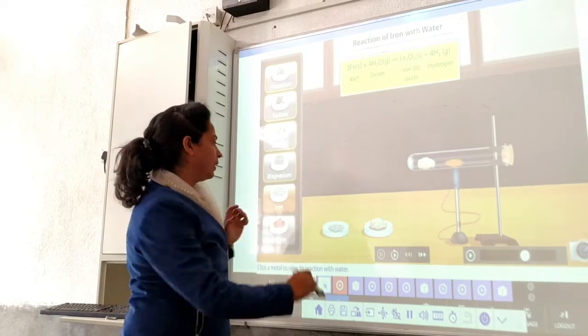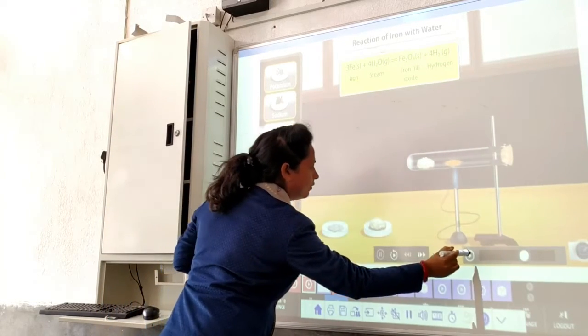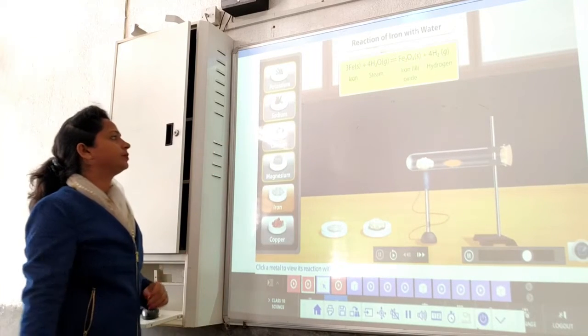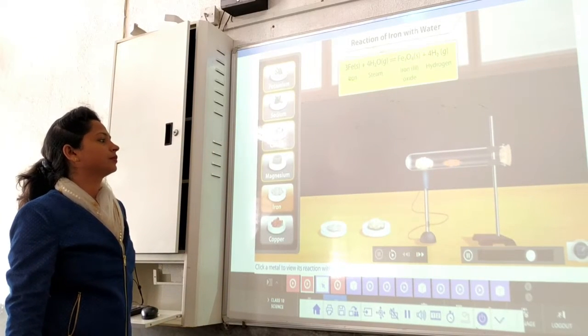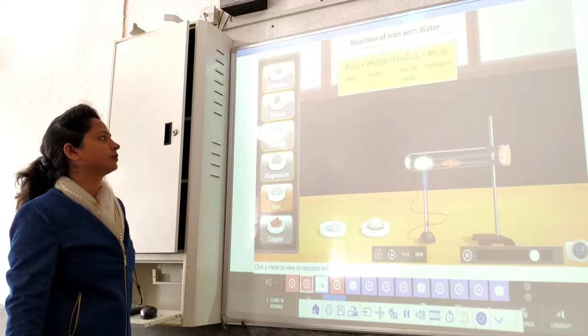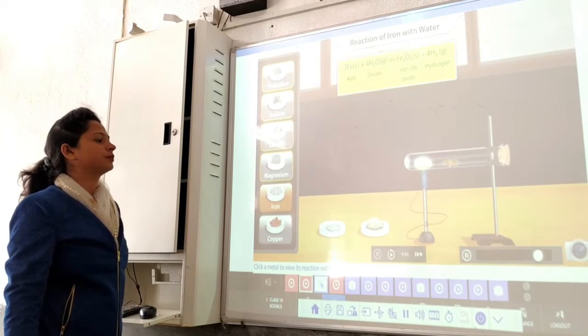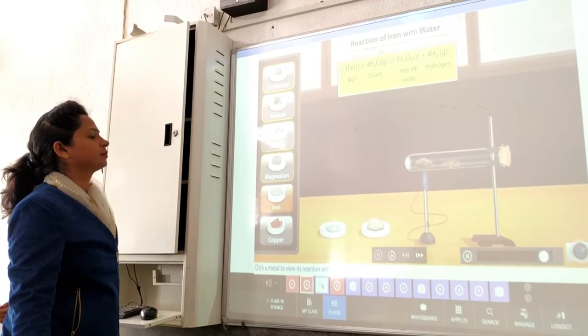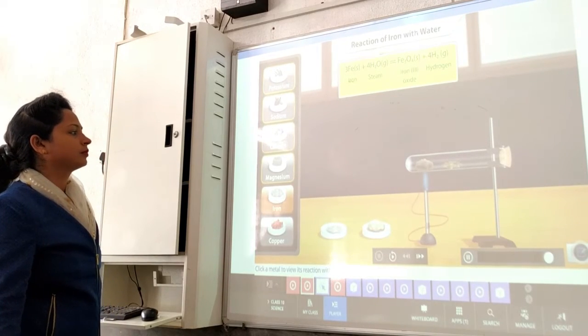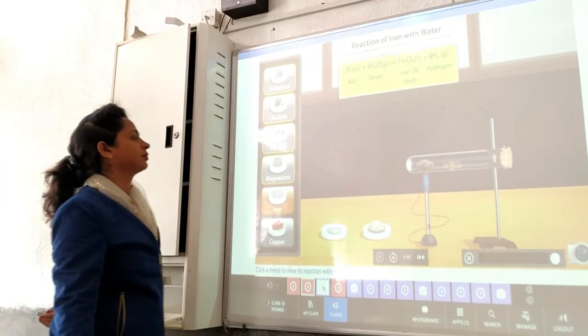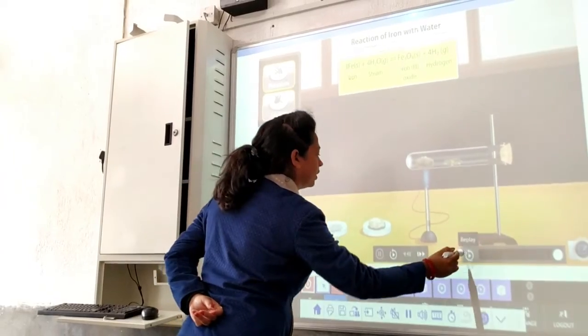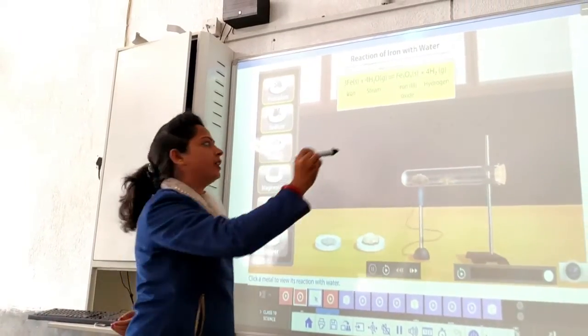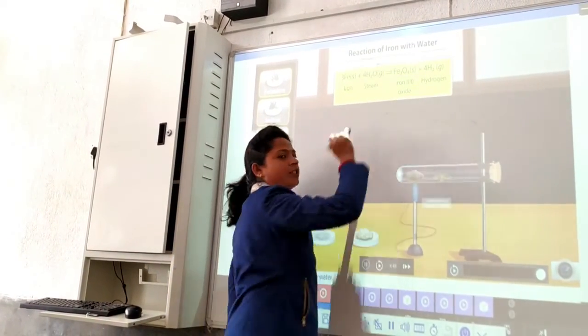Clear? Now let's see copper. Let's see the video first. The ferric oxide and hydrogen would in turn combine to form iron and steam. That is why, once equilibrium is reached, you will not observe any change occurring in the test tube. You have to remember this sign, which I taught you in chapter 1.